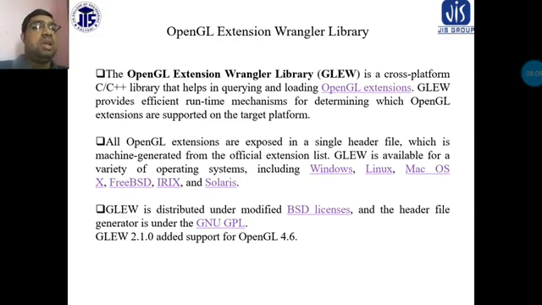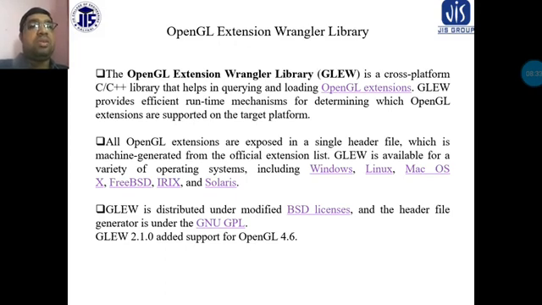That is a single header file, which is machine generated from the official extension list, and in every case the official extension list will also be available. GLEW is available for a variety of operating systems.